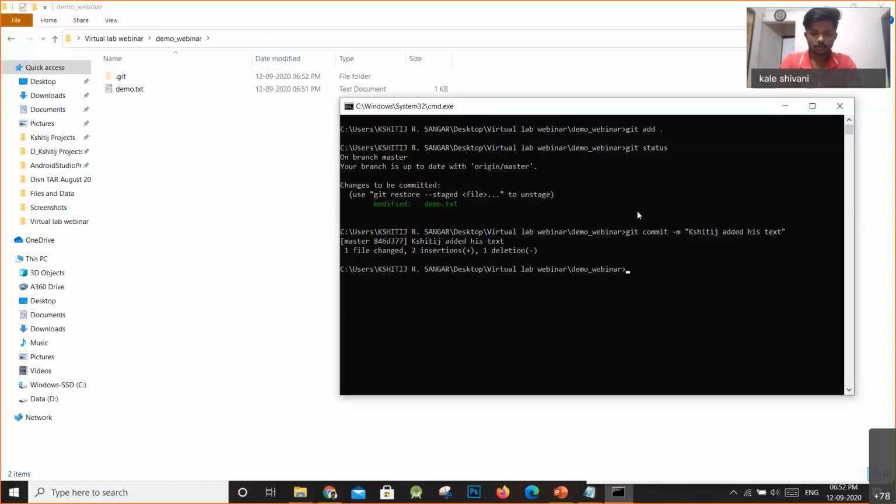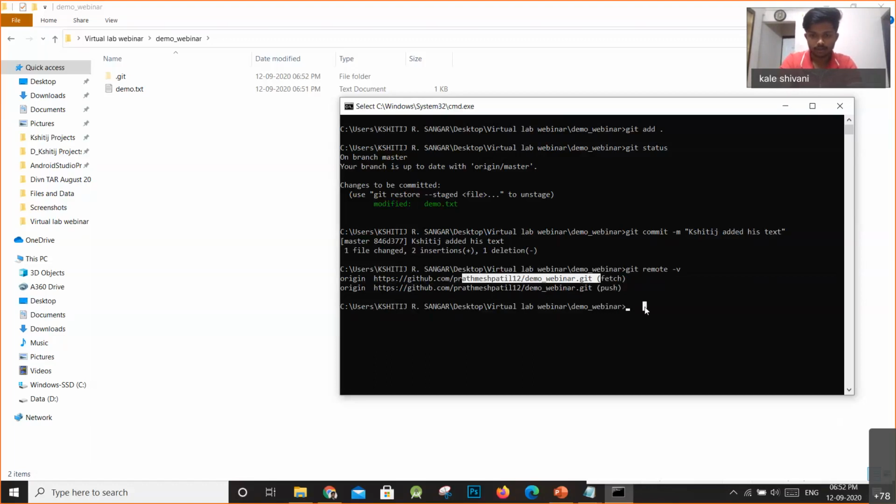Okay, so now in order to upload it on GitHub, I will just push it. I'll say git push. Before that, I have to check it's pointing to the right repository. I'll say git remote -v. So look, I'm pointing to the right repo. So now I'll say git push origin master,